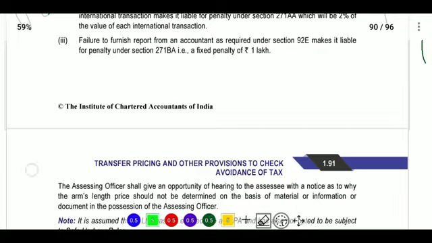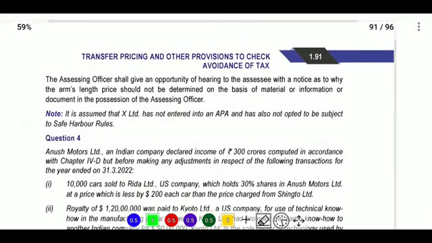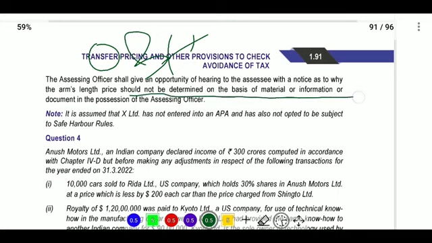Understand? Okay. Next, before issuing any notice, the assessing officer must provide an opportunity of being heard, as to why the arm's length price should not be determined on the basis of material, information or documents in the possession of the assessing officer.